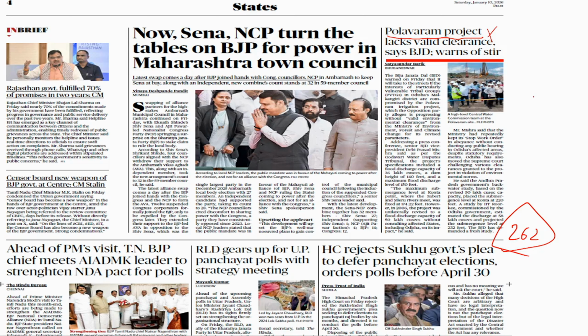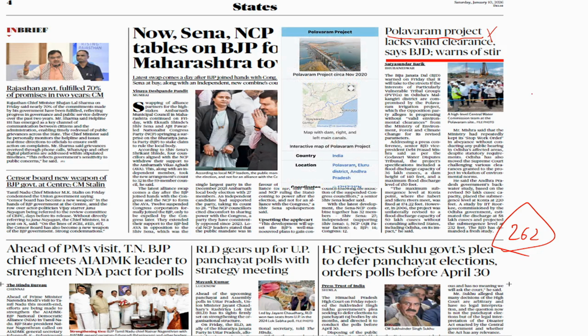So no need of a mains perspective. Just understand what the Polavaram project is. Just read the basics of the Polavaram project, where it is and on which river it is being constructed, the basic features of it.